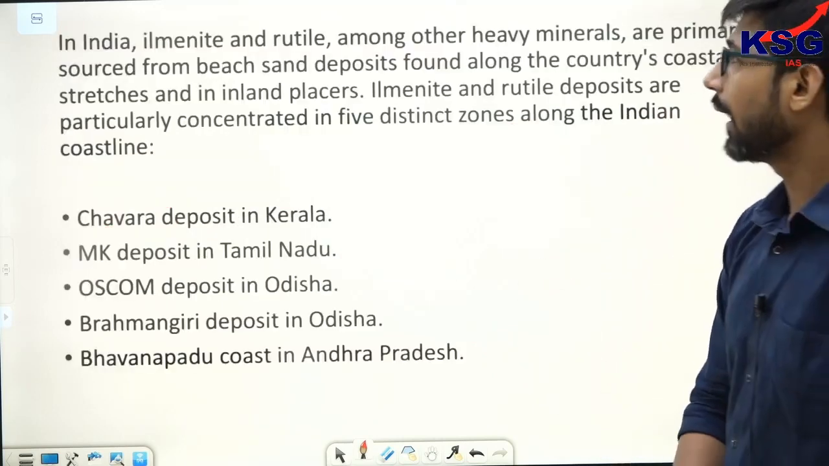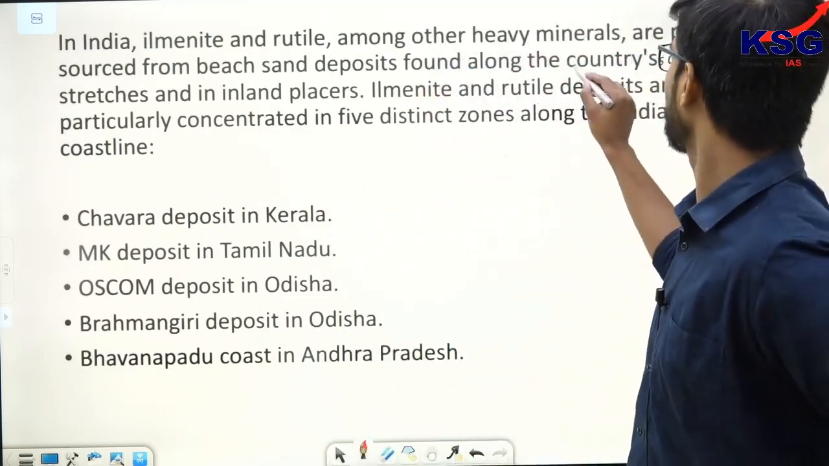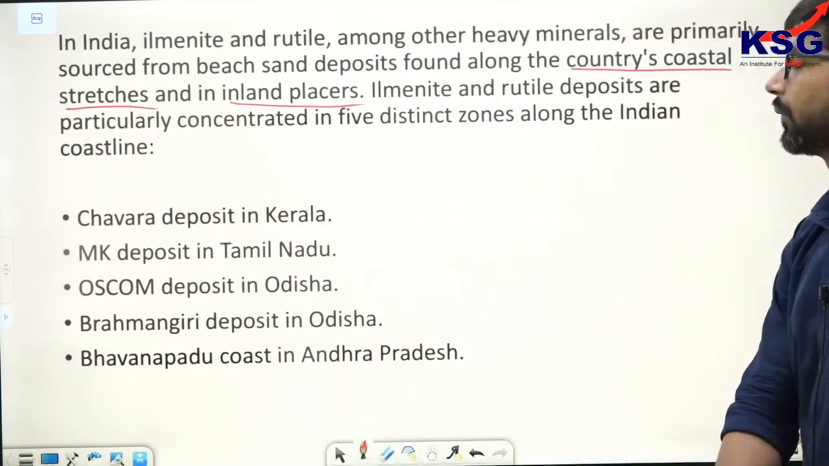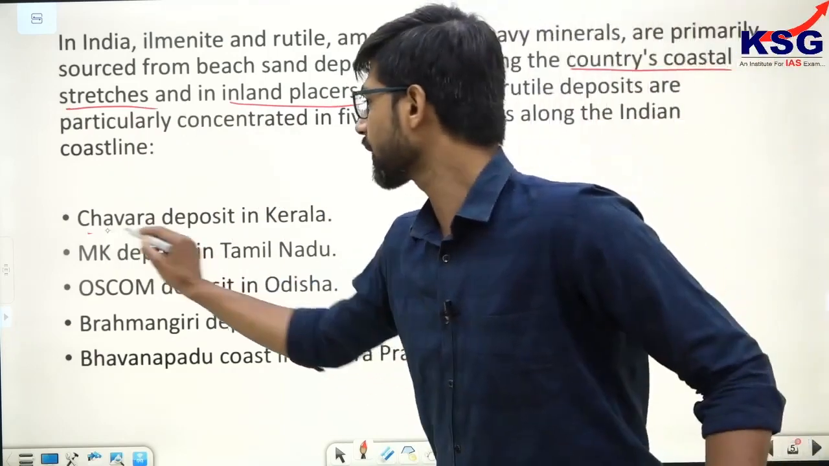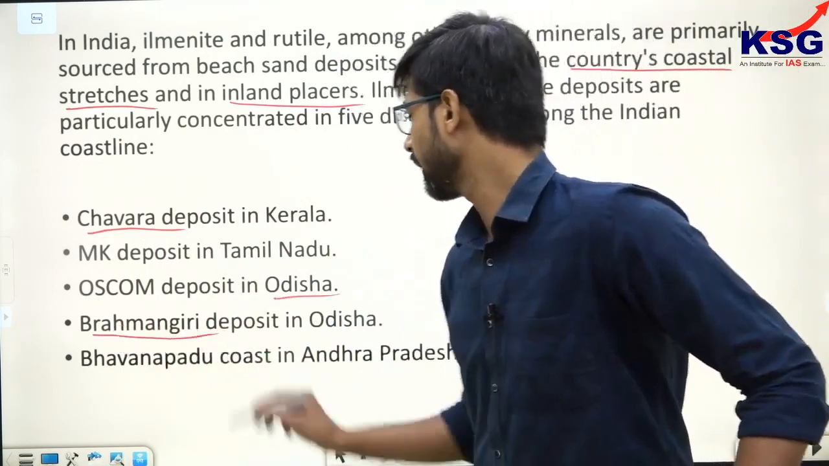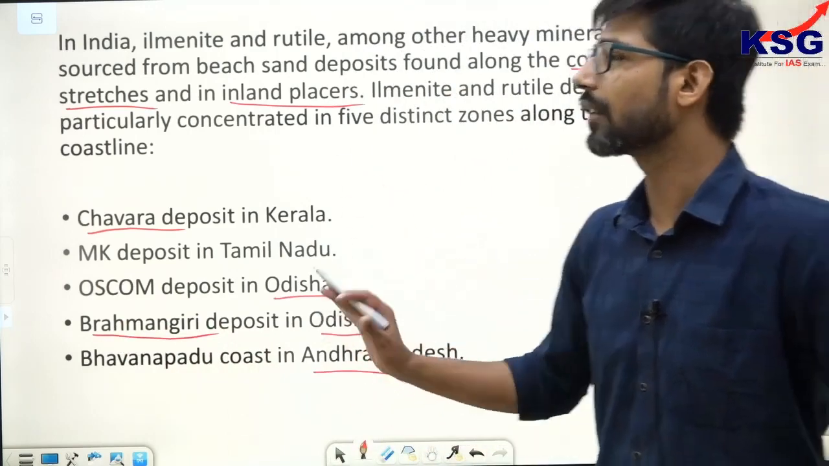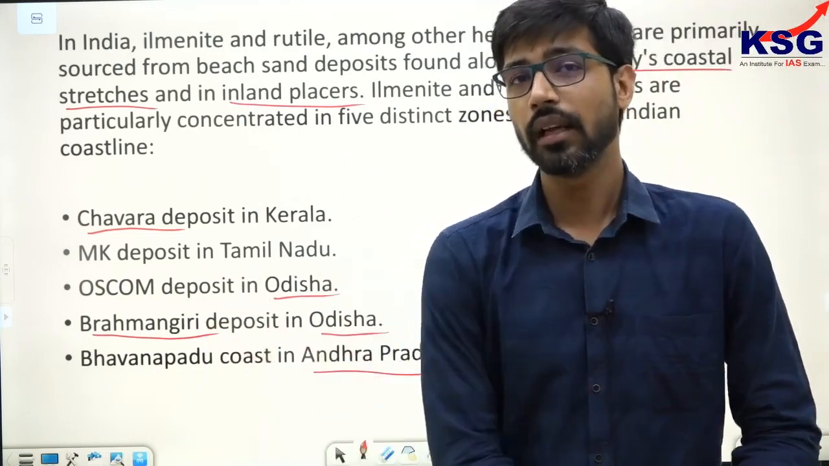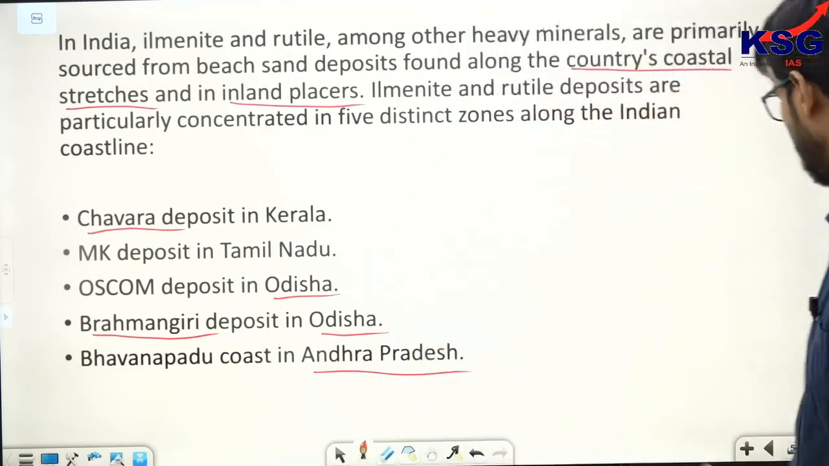Please remember this. In India, where are these deposits primarily located? You can understand that they are located along the country's coastal stretches as well as in inland places. Also, there are 5 distinct coastline zones wherein ilmenite and rutile deposits are found. What are these? Chavara deposits in Kerala, Manavalakurichi deposits in Tamil Nadu, Oscom deposit in Odisha, then there is Brahmagiri deposit in Odisha once again, and Bhavanapadu coast in Andhra Pradesh. So these are the prominent areas wherein you will find ilmenite and rutile deposits which are associated with titanium. A potential question can also be asked in 2024 and subsequent prelims on these rare earth metals. Let's start with the next question.